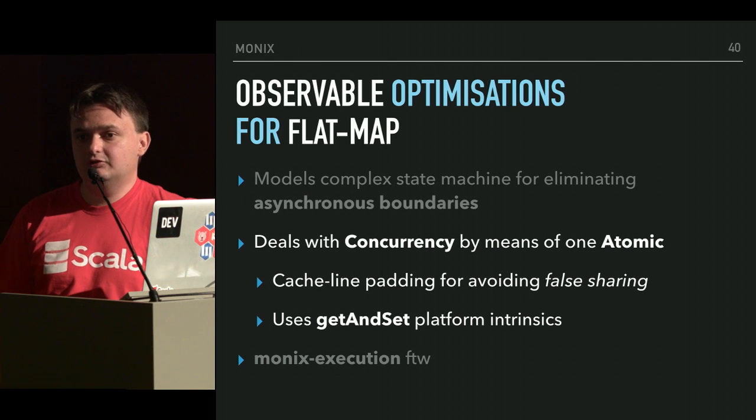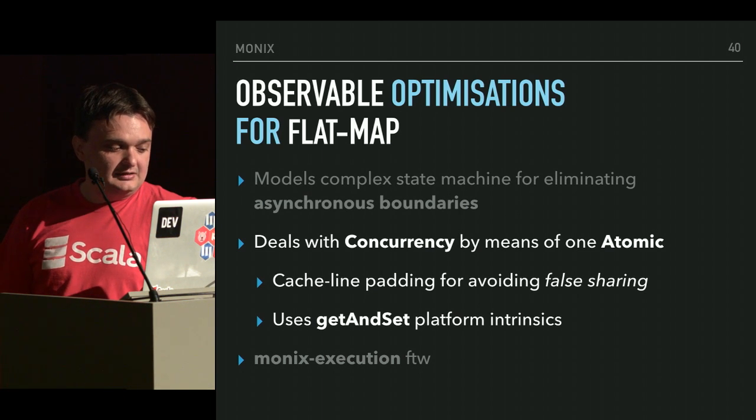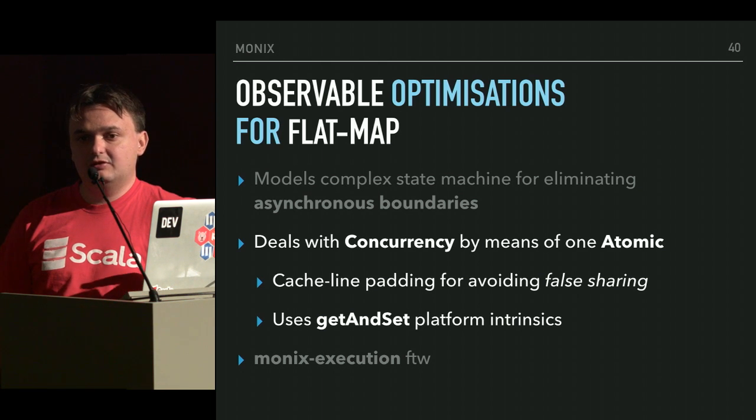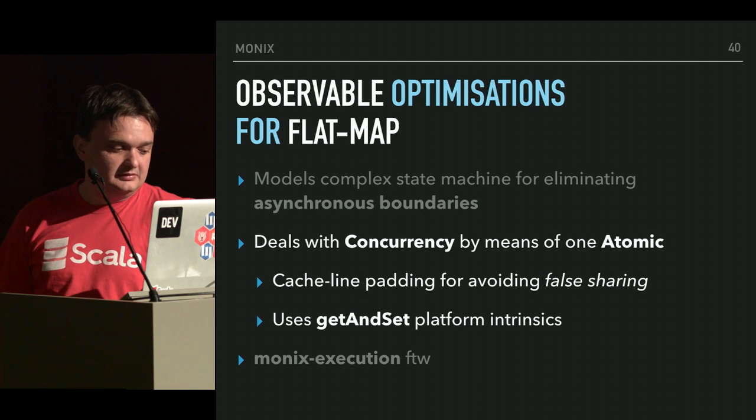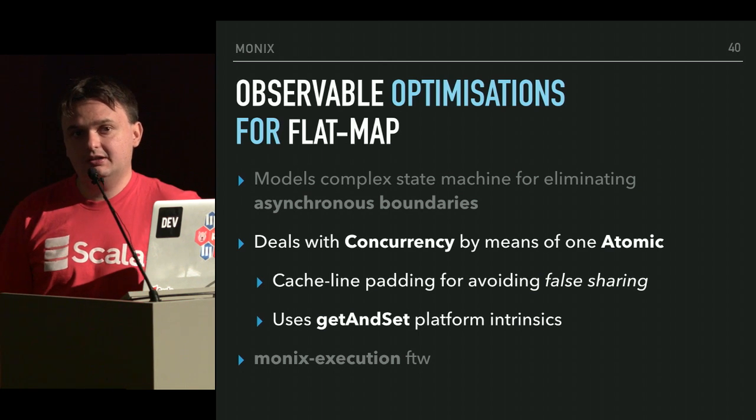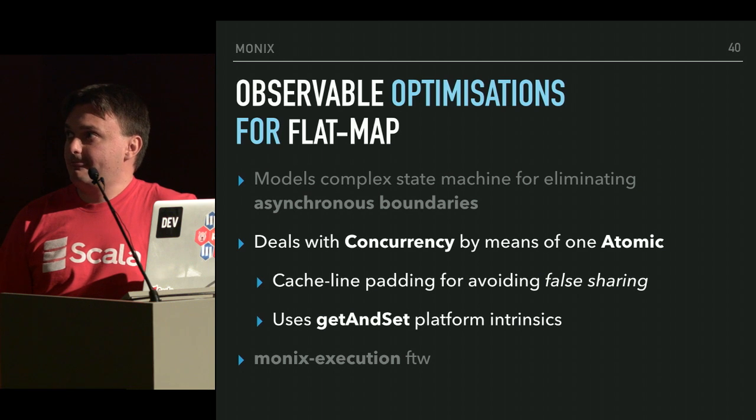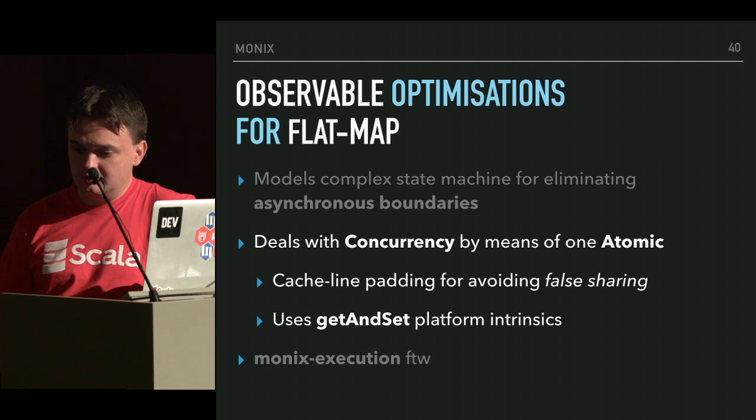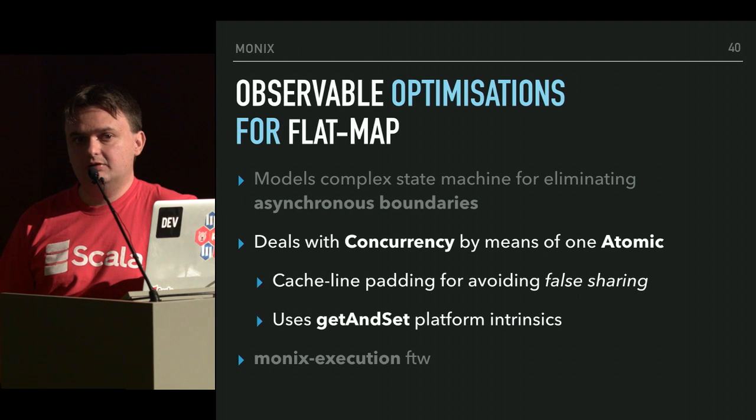Notice that state is kept in an atomic reference, which is then cache line padded for avoiding false sharing, an effect that happens when multiple threads hit the same volatile variable. And it uses get and set platform intrinsics available starting with Java 8, which, for those in the know, is something that's hard to do because you have to reason a lot about ordering,